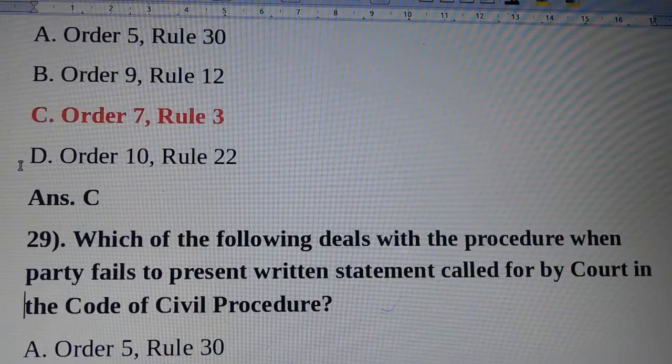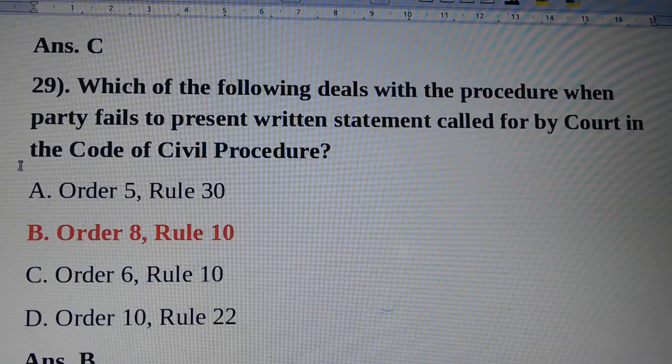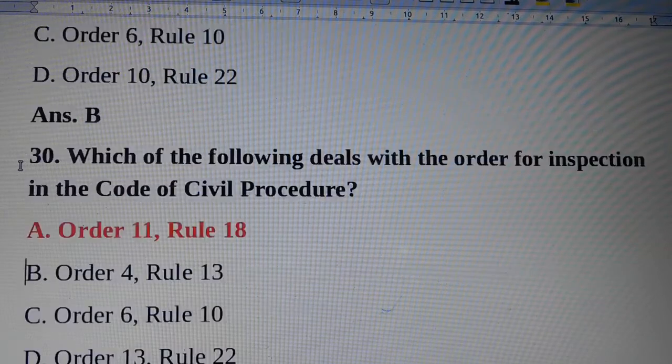Question number 29. Which of the following deals with the procedure when party fails to present written statement called for by court in the Code of Civil Procedure? Answer is option B, Order 8, Rule 10. Question number 30. Which of the following deals with the order for inspection in the Code of Civil Procedure? Answer is option A, Order 11, Rule 18.